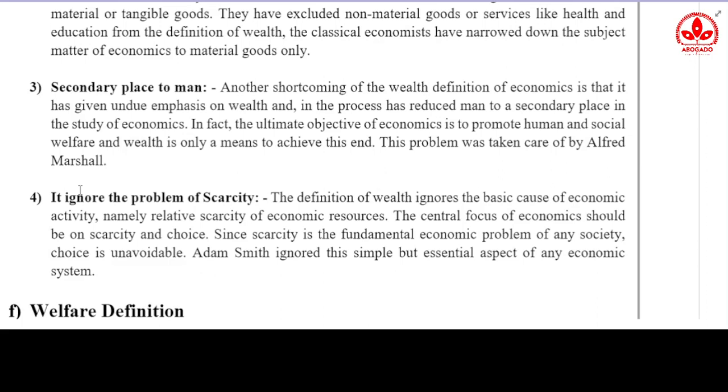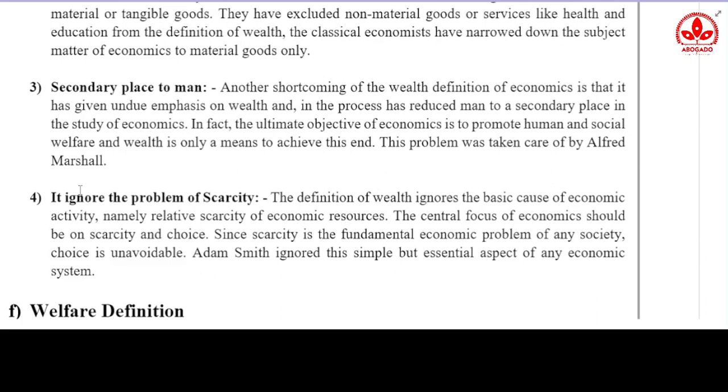Now we know that economics is a science which considers economic questions. So the main criticism which was given is that the economic question which is being answered over here, that is wealth, is not at all an economic question. Other economic questions or other economic problems are not being answered by economics.